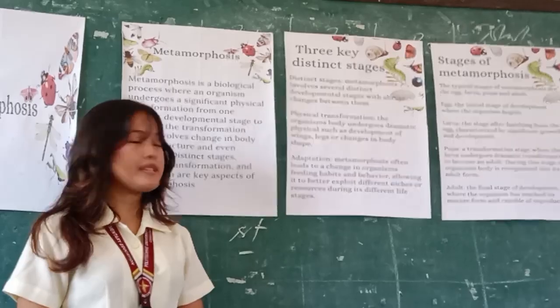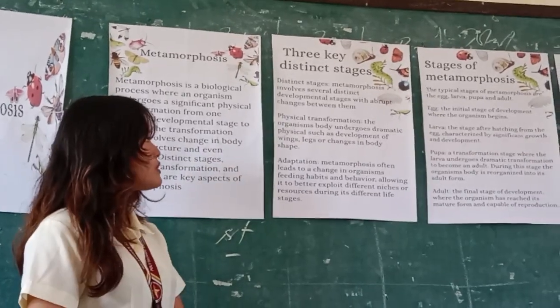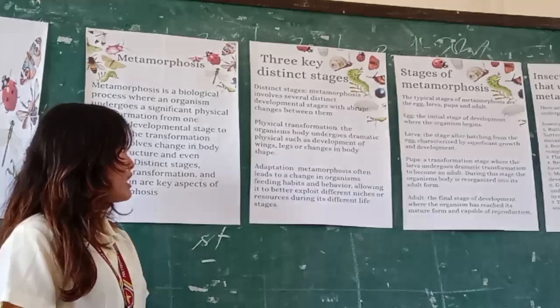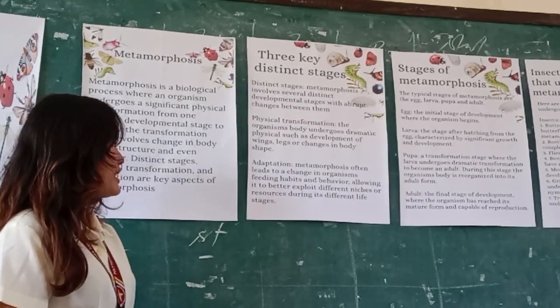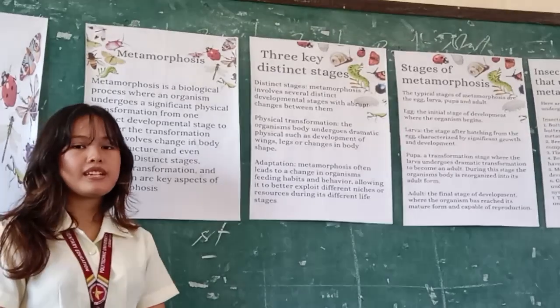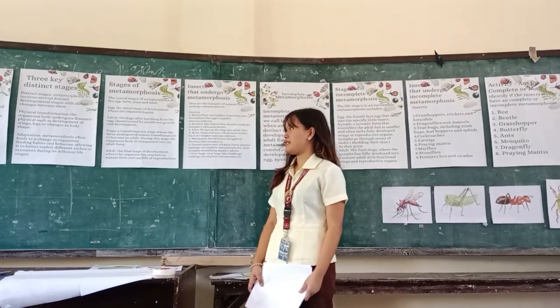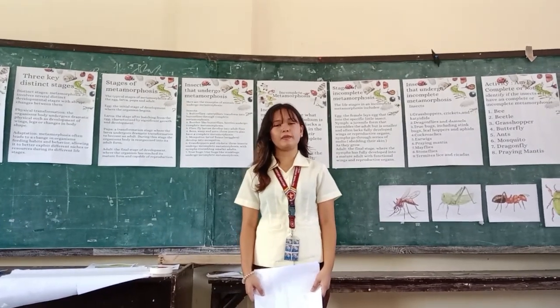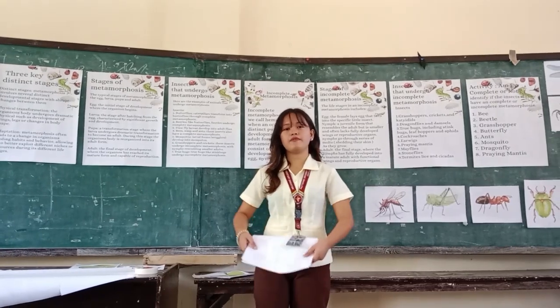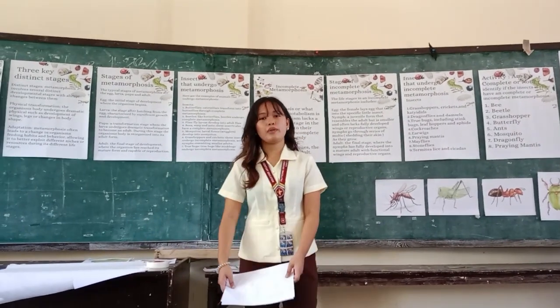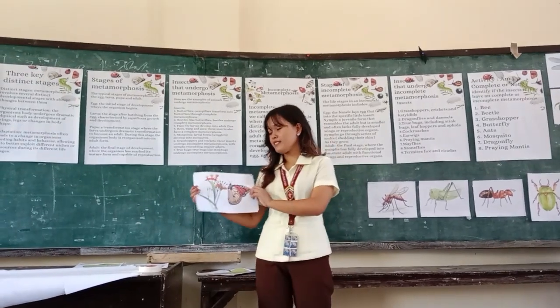The organism's body undergoes dramatic physical changes, such as developing wings, legs, or changes in body shape. Now that we have given the definition of physical transformation as the second of the three key stages, we will now have the last and third picture.